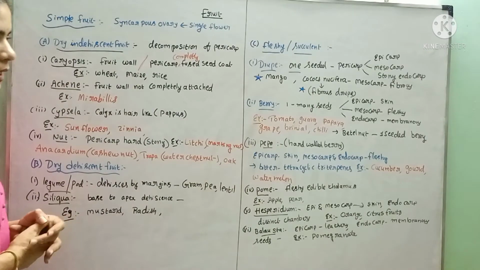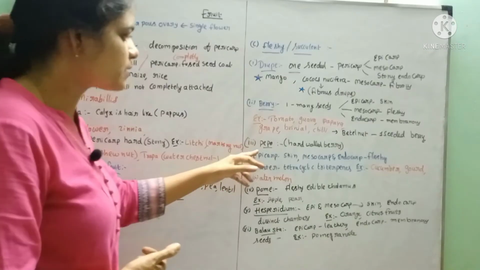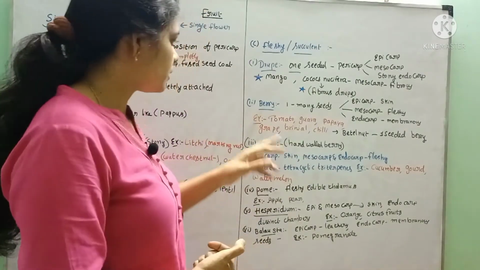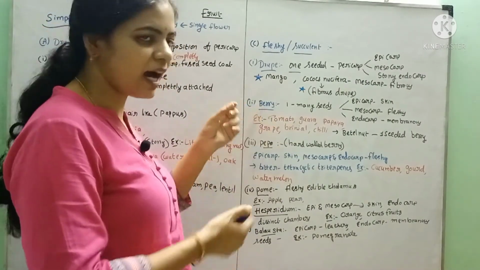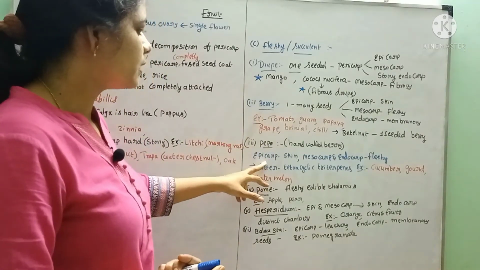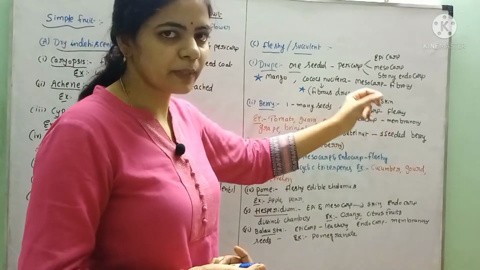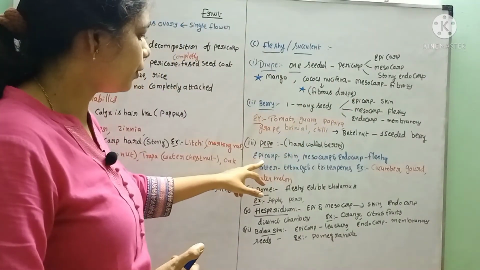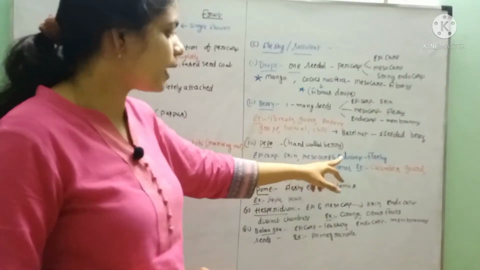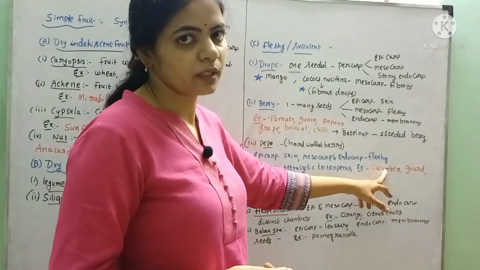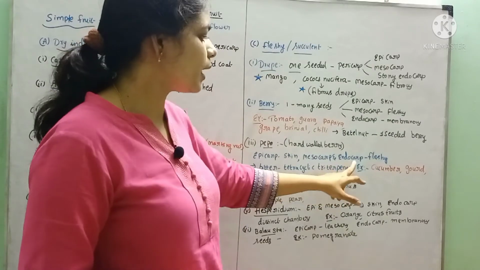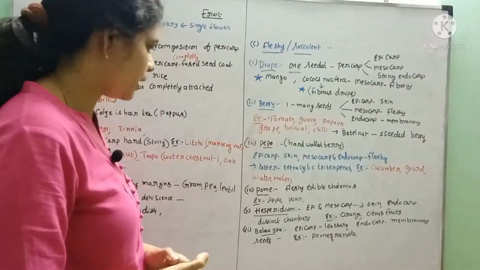What is the example for a one-seeded berry? Betel nut. Next is pepo, also called a hard-walled berry. In a berry the epicarp is skinny but not that hard, but in pepo the epicarp is very hard, and the mesocarp and endocarp are both fleshy in nature.